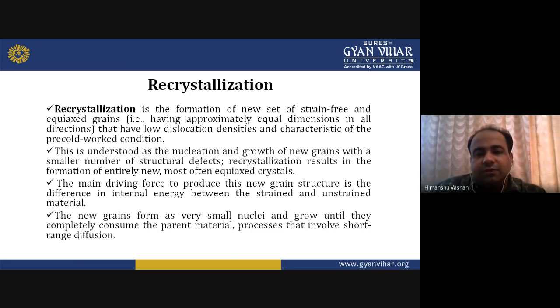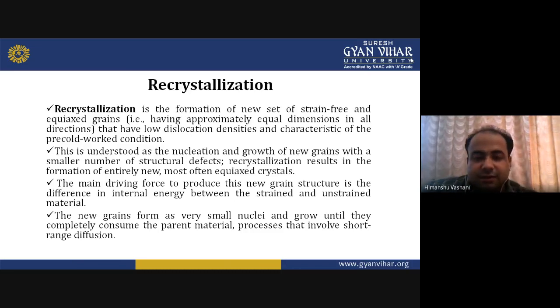Recrystallization is the formation of a new set of strain-free and equiaxed grains, that is, having approximately equal dimensions in all directions. So they have low dislocation densities, characteristic of a cold worked condition. This is understood as the nucleation and growth of new grains with a small number of structural defects.